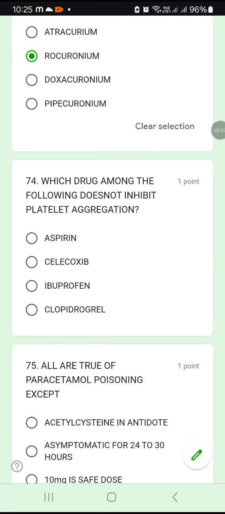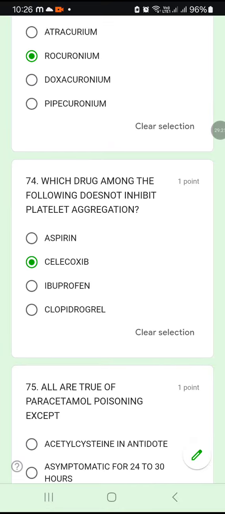Which drug among the following does not inhibit platelet aggregation? Aspirin, celecoxib, ibuprofen, clopidogrel. So aspirin will inhibit platelet aggregation. That is the main function of aspirin. Celecoxib does not inhibit platelet aggregation. Okay, celecoxib is the answer.